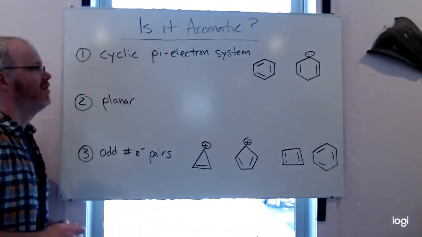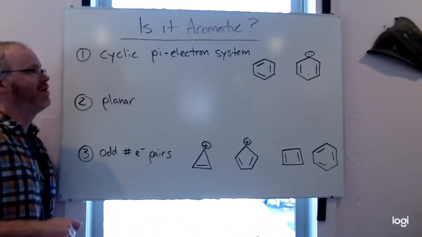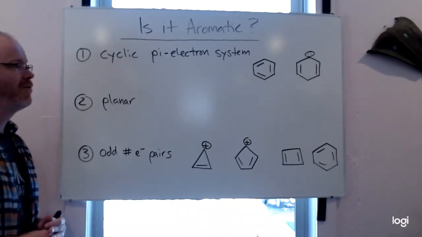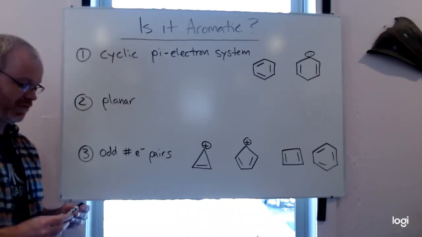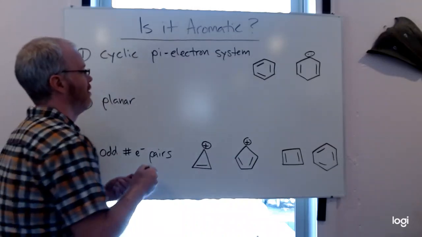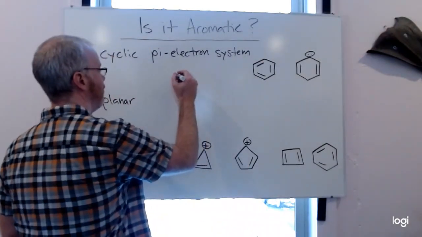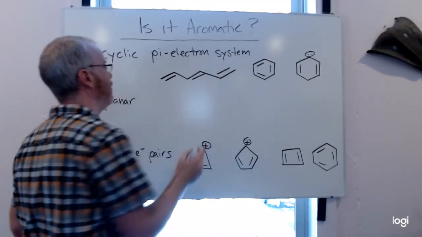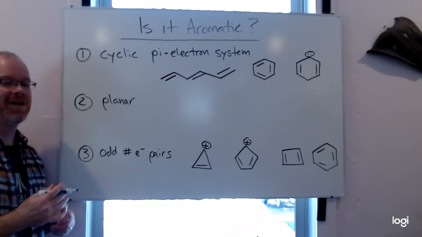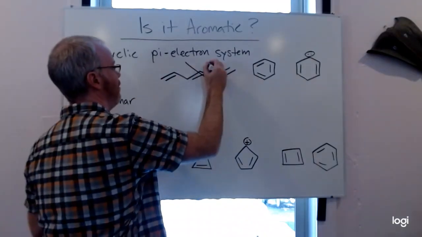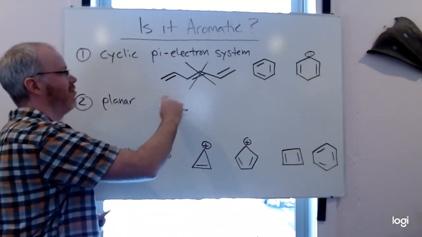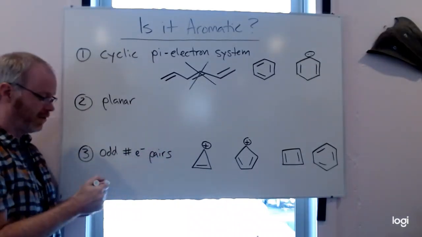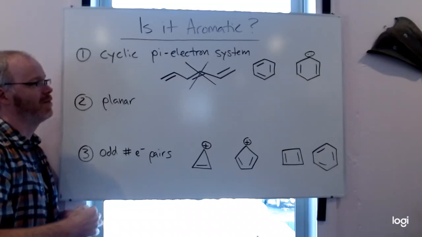So for aromaticity, one of the things you need is a cyclic pi electron system. There's a bunch of ways to get that, but it has to be a ring structure, right? So even if you have a lot of resonance, if it's not in a ring, it's not going to be aromatic. It has resonance stability there and can share as a conjugated system, but it can't be aromatic. It has to be a ring. Benzene is the simplest example of that.